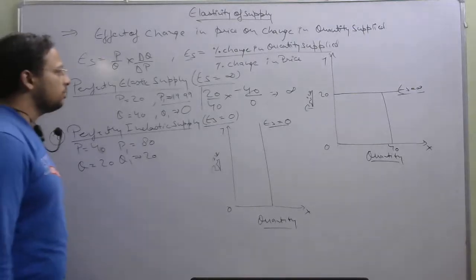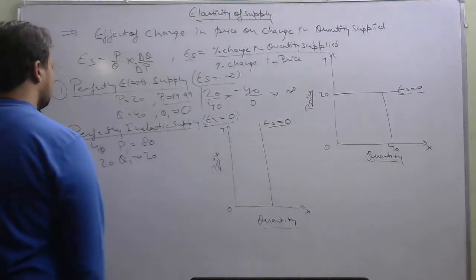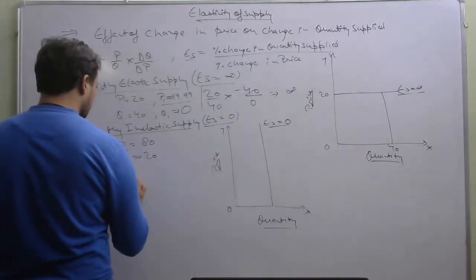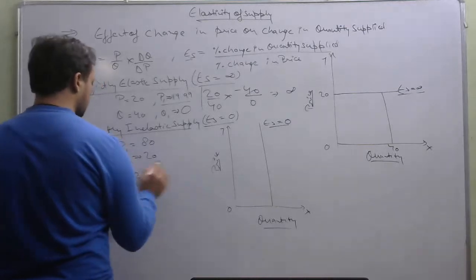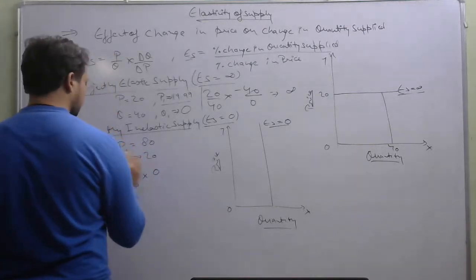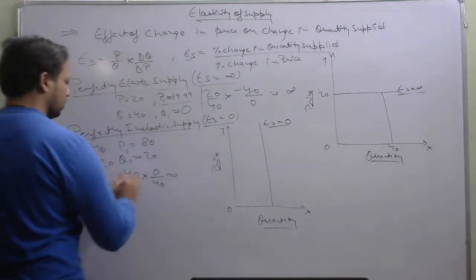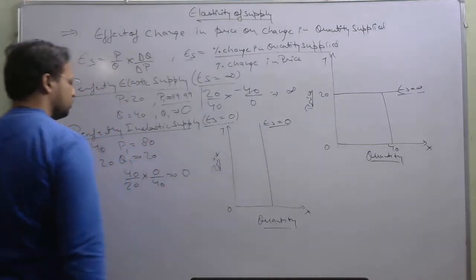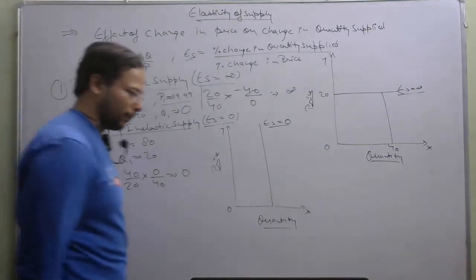Now when we apply the formula, P upon Q into delta Q upon delta P, P will be 40, Q will be 20, delta Q will be 0 and delta P will be 40, and when we solve this out, it will become 0. So that is a perfectly inelastic supply.